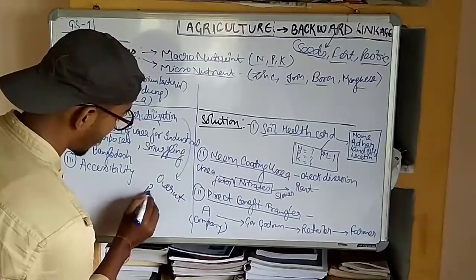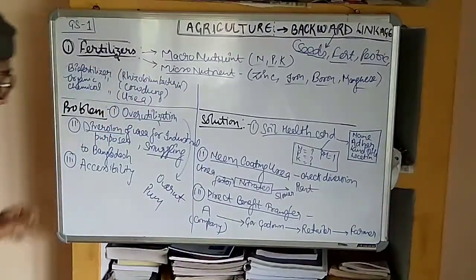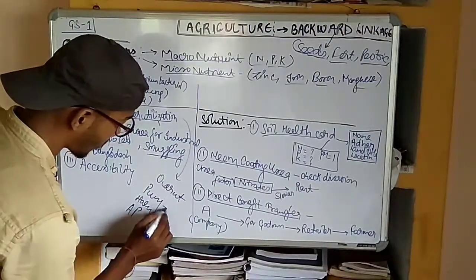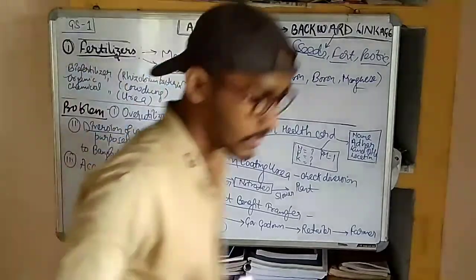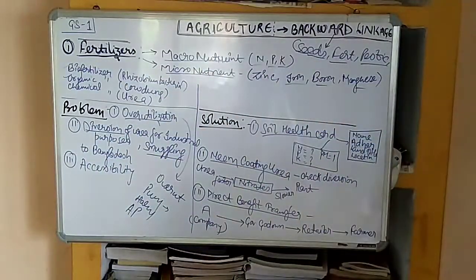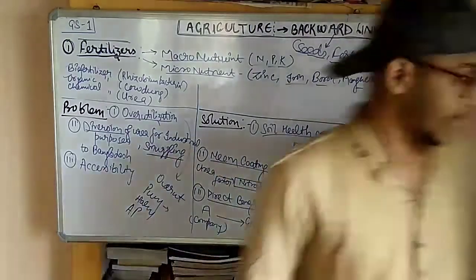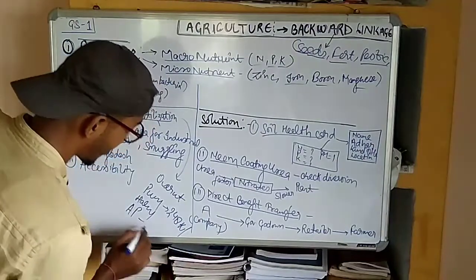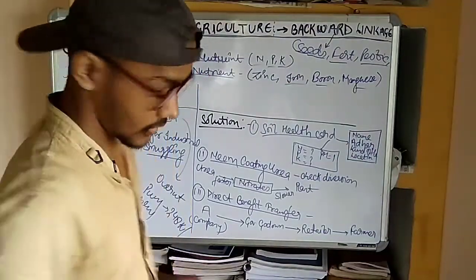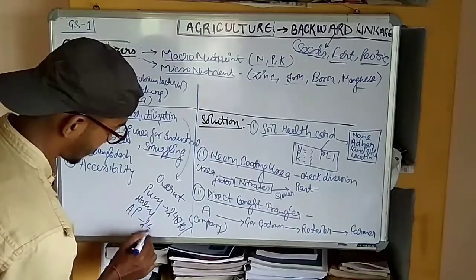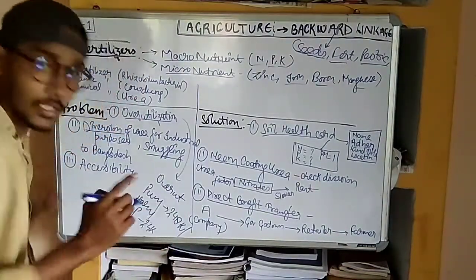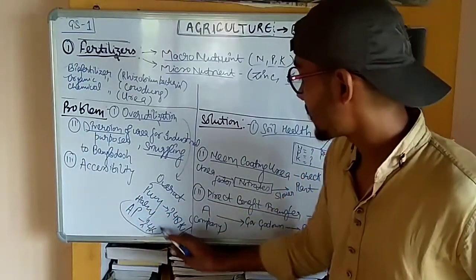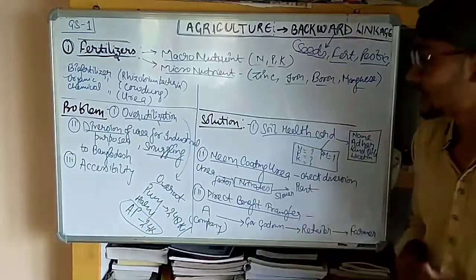For example, if you look at the data for Punjab, Haryana, and Arunachal Pradesh and compare them, we find that Punjab uses fertilizer at a rate of 248 kg per hectare, whereas Haryana uses only 2.4 kg per hectare. So we see that in some areas we have overutilization of fertilizer, and in some areas there is a deficiency of the fertilizer. This is the first problem of the agriculture sector.